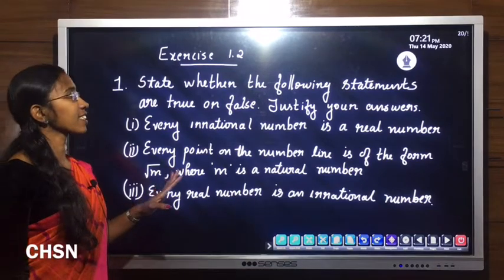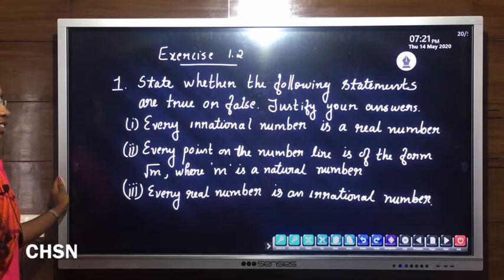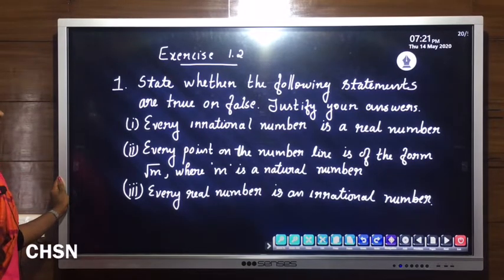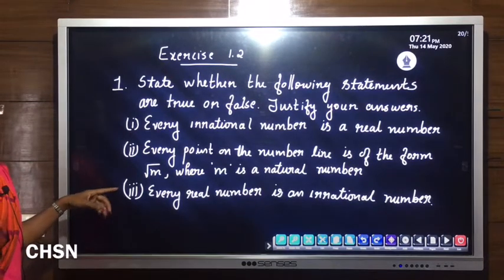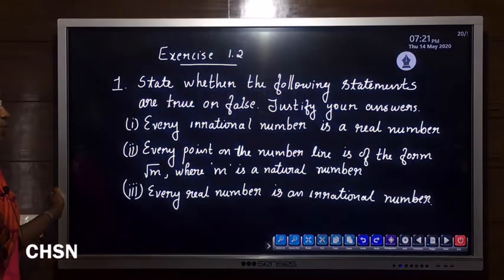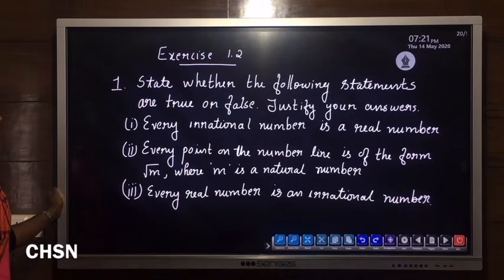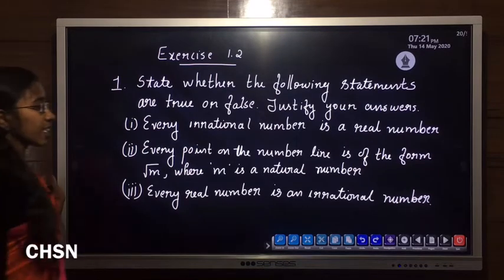Let's start our next exercise. First question: State whether the following statements are true or false. Justify your answers. In the first question, there are 3 parts. First one, every irrational number is a real number. Second part, every point on the number line is of the form root m, where m is a natural number. And third part, every real number is an irrational number.